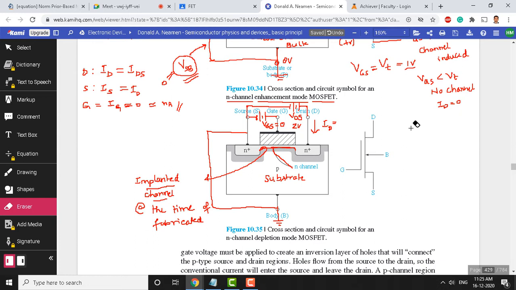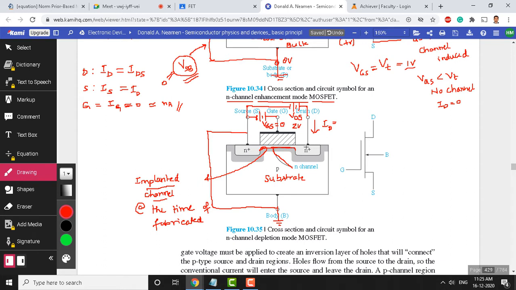You can tell the value of current if I give you the value of resistance. Here I don't know the resistance offered by this channel, but when we know the resistance, the voltage divided by resistance gives you the current. Obviously we will have some current here. Current is not equal to 0, because a channel already exists connecting the drain and source terminals. Electrons will keep moving from the source region all the way to the positive drain, and conventional current flows from drain to source.